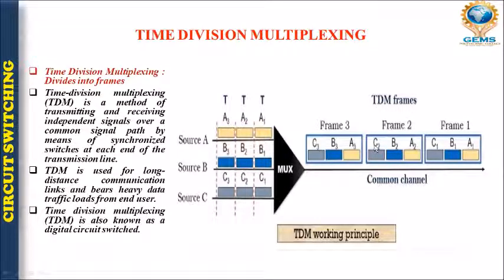Similarly for frame 3, I will have the third frame, that is A3 B3 C3. So first this one will go, after that this one will go, and then the third one will go, right? So this is known as your TDM working principle.